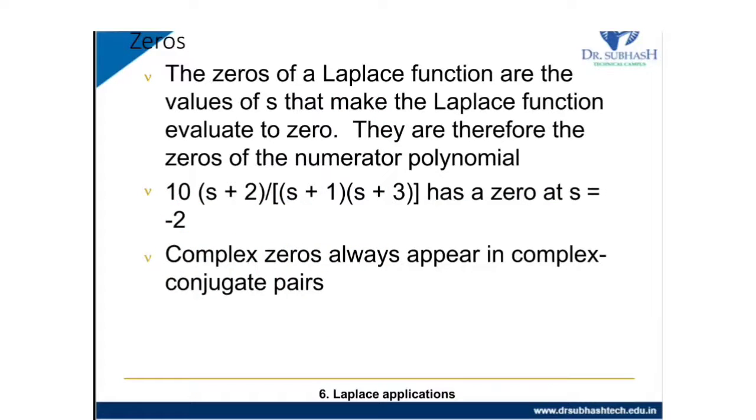Complex zeros always appear in complex conjugate pairs. Let me take one example. What is a complex conjugate pair? If we have 3 plus 4j, then the other of the pair is 3 minus 4j. So a plus jb and a minus jb are called a complex conjugate pair.